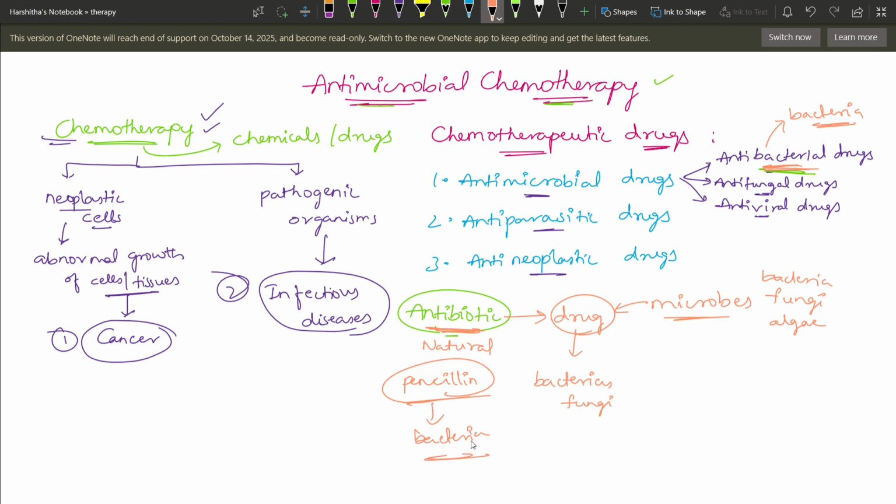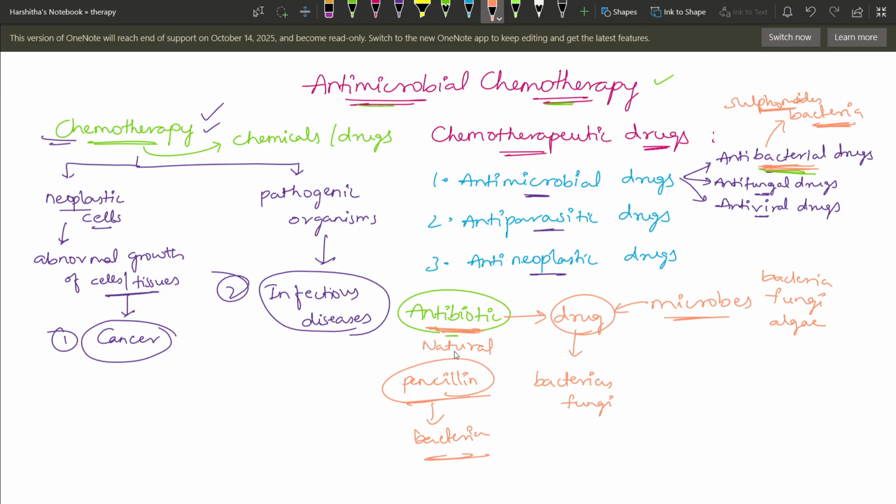That is why it is called an antibiotic. Whereas sulfonamides were produced synthetically in a laboratory and they act against bacteria. That is why sulfonamides are antibacterial. Right. So this is how we differentiate an antibiotic from antibacterial drugs.